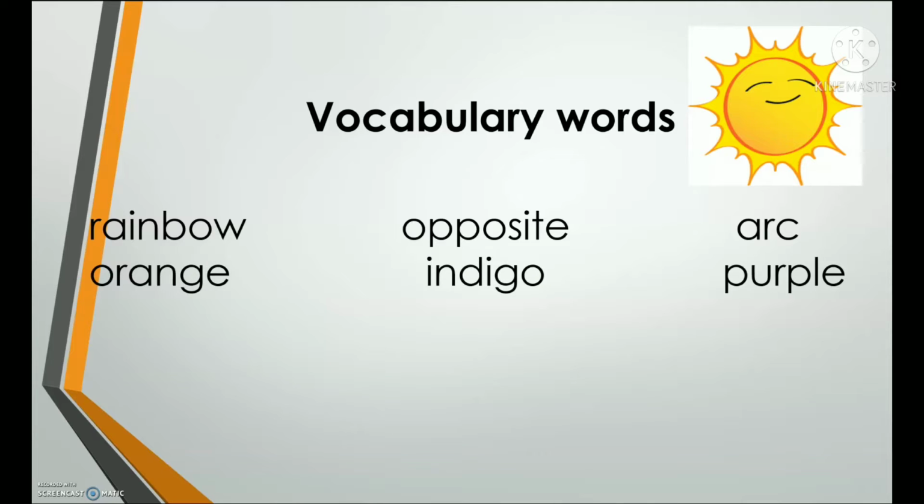Orange, orange. Indigo, indigo. Purple, purple. Now repeat after me. Orange, indigo, purple. Very good. Now listen again as I read the third and last set of words.